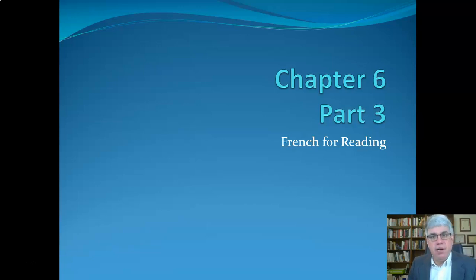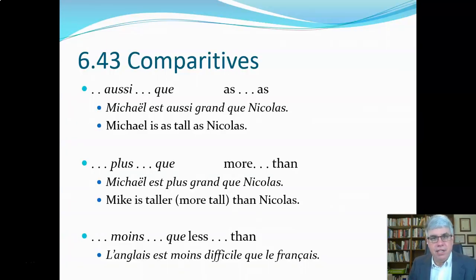Let's look at the third part of Chapter 6 of French for Reading. We're going to start off with comparatives. These are words that often end in -er in English, like he is taller than her. So we're going to have three expressions, aussi, plus, and moins, meaning as, like equal, plus as more, and moins, meaning less. And then we can use que to compare it to something.